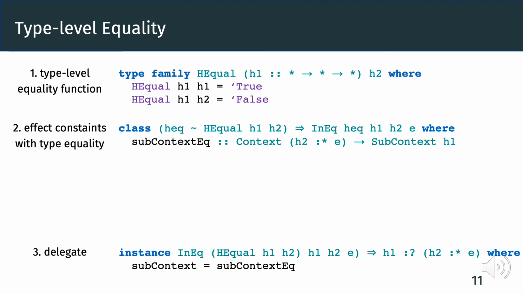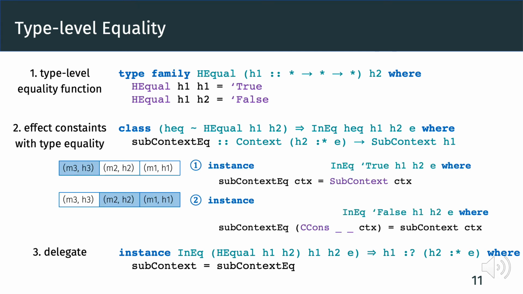But we are not done yet, as we haven't defined the instance of inEq. Like before, we have two cases to discuss, with the same two definitions. But unlike before, now we can discuss explicitly whether h1 and h2 are equivalent. In particular, when HEqual h1 h2 is true, we can simply add it to the constraint.